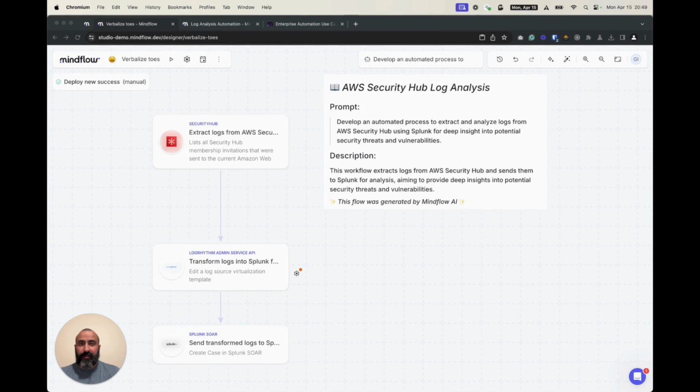As a result, we have something very similar to previously. We have an AI note that is describing what the prompt was, there is a description of the workflow, plus exactly the workflow that we have requested, or at least it's one proposal.